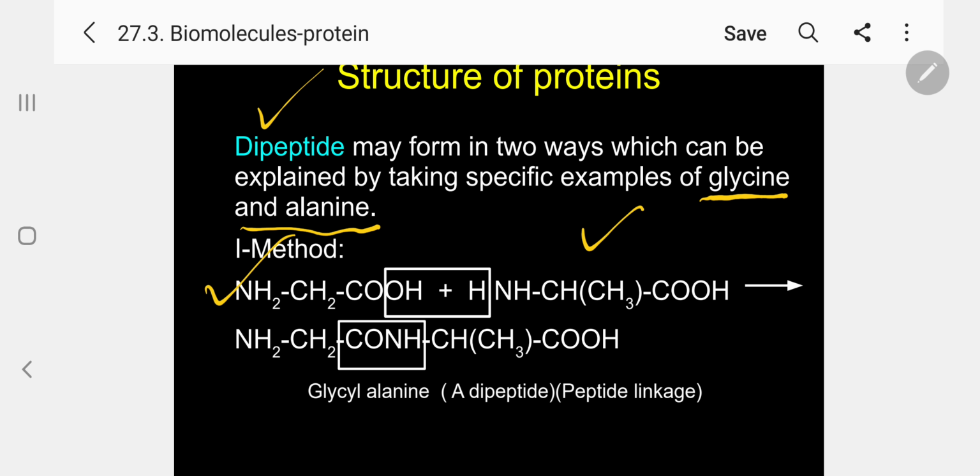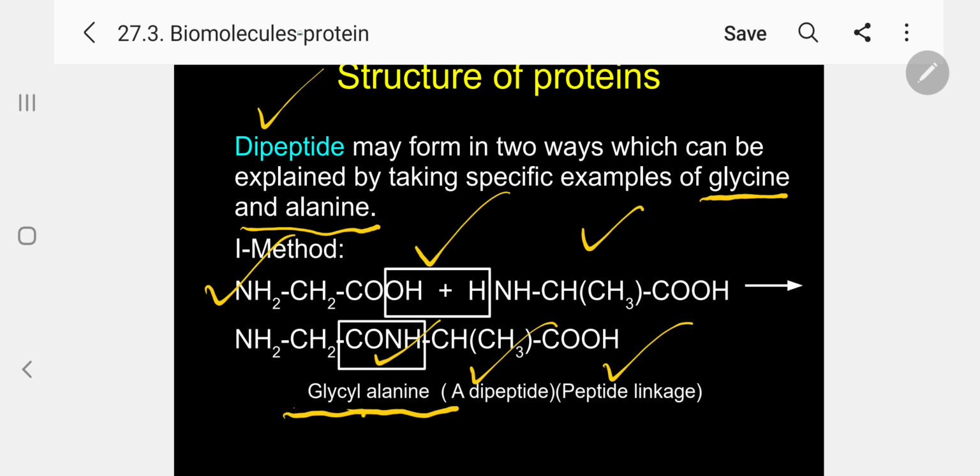So if I take glycine on the left side and alanine on the right side, they undergo condensation, water is removed, and a peptide linkage is formed. So this I will call a dipeptide. How am I naming it now? Kindly follow. I am not giving the three-letter code. A dipeptide can be given by the full name: glycyl alanine. Only one peptide linkage is there.